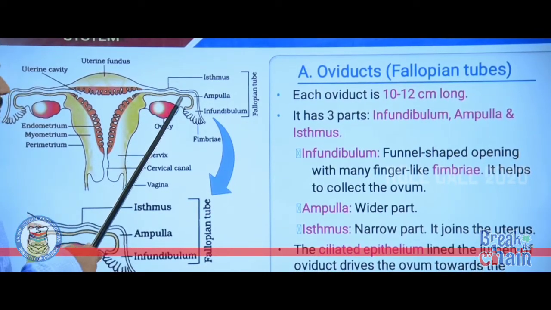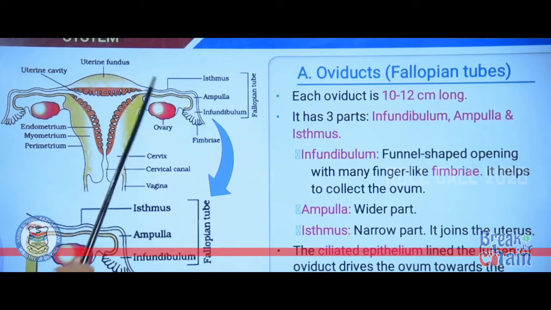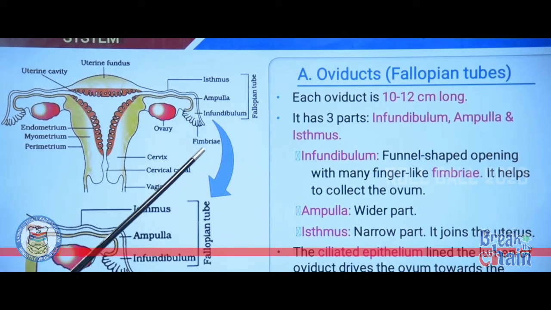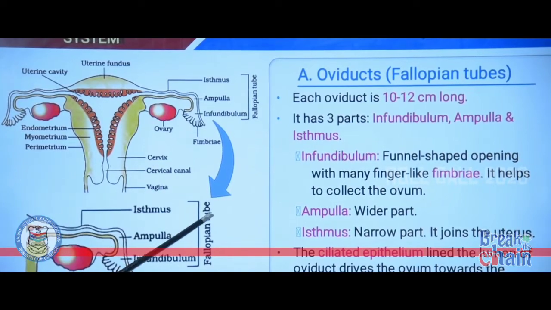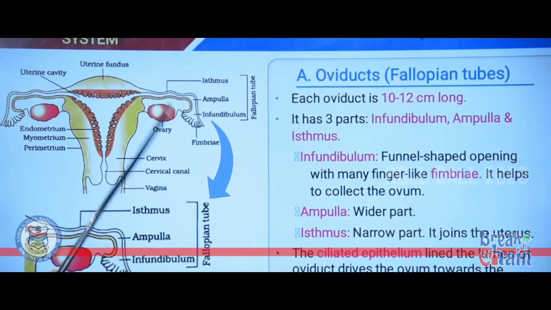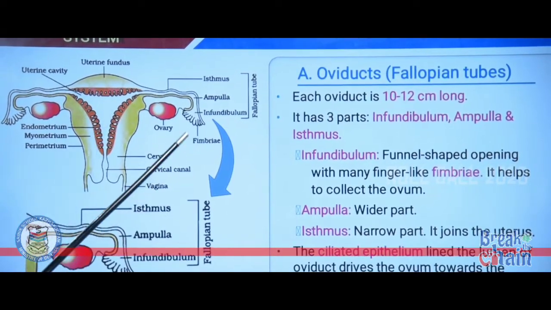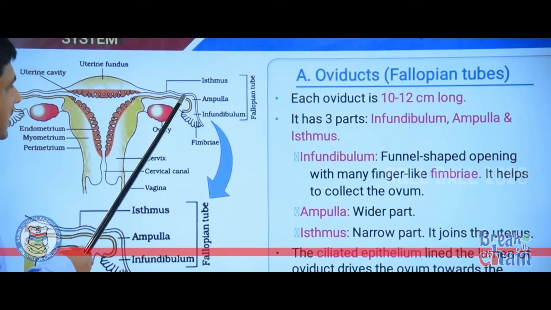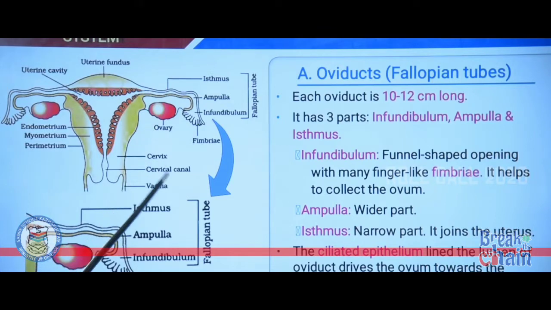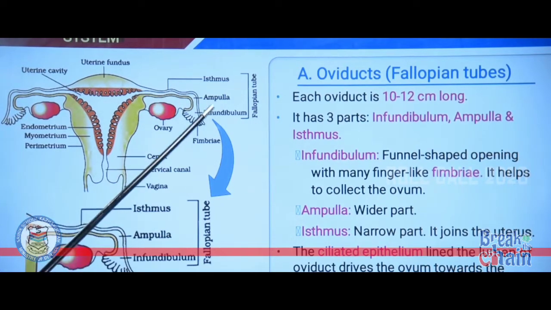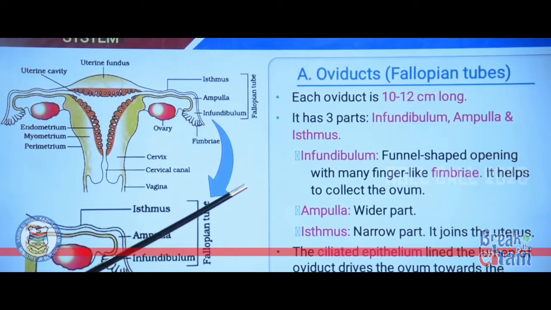After the infundibulum, there is a wider part called ampulla, A-M-P-U-L-L-A. Ampulla leads to a narrow part called isthmus. Isthmus joins the uterus. The junction between ampulla and isthmus is called the ampullary isthmic region, where fertilization takes place, which you will study later.